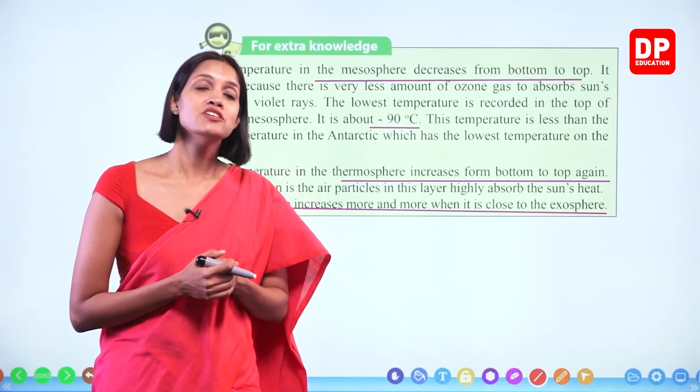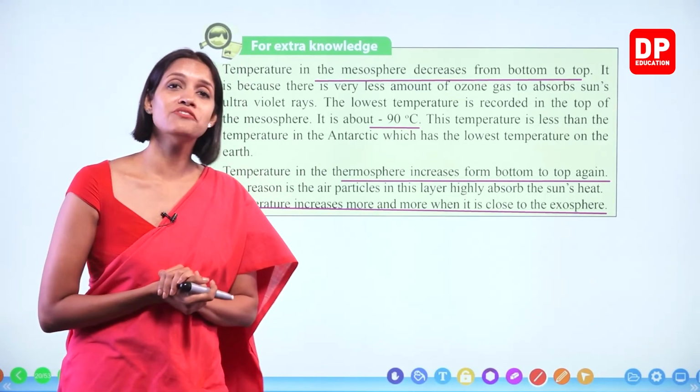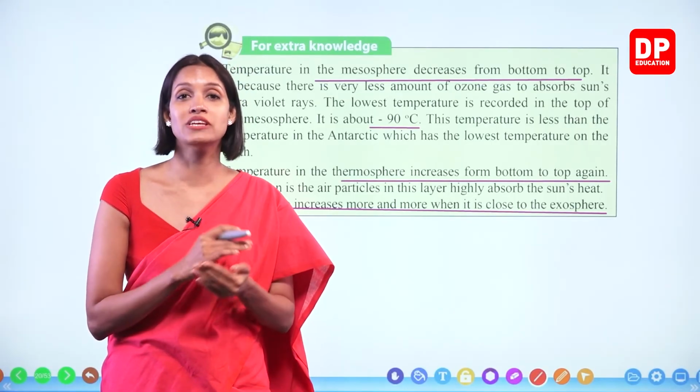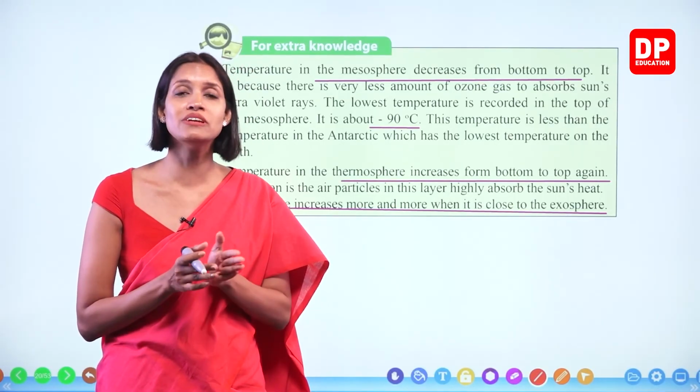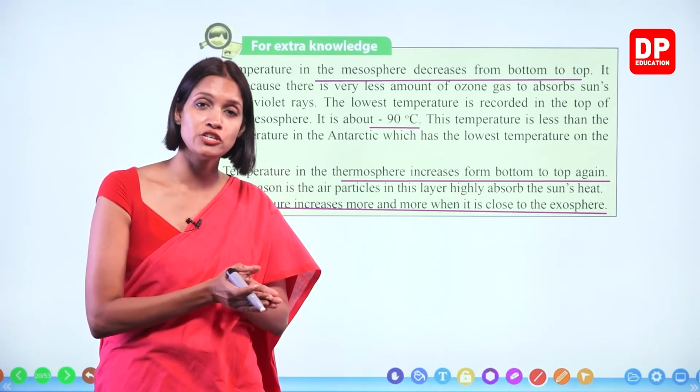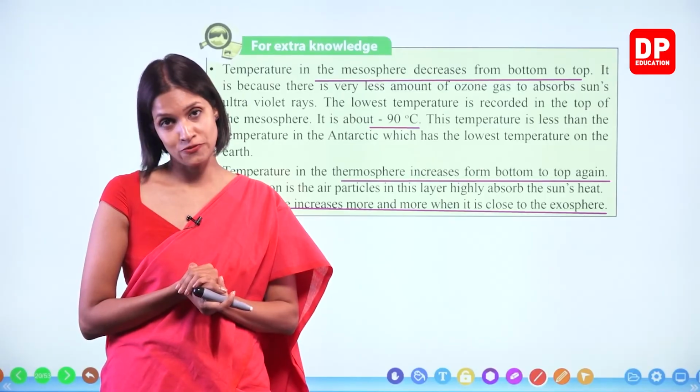Right, children? So in this chapter, we learned about how temperature and pressure change throughout the layers. When you consider the pressure, we learned about how the air pressure changes according to altitude throughout the troposphere.